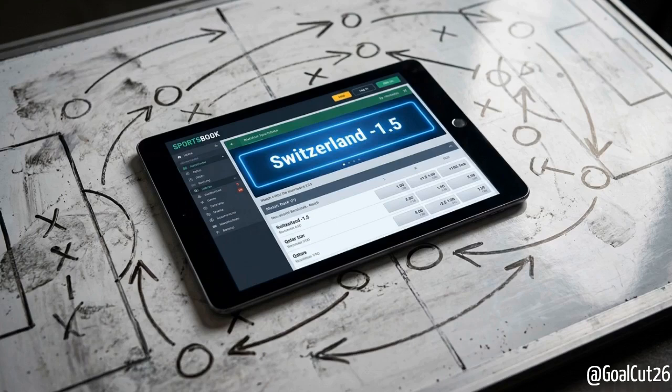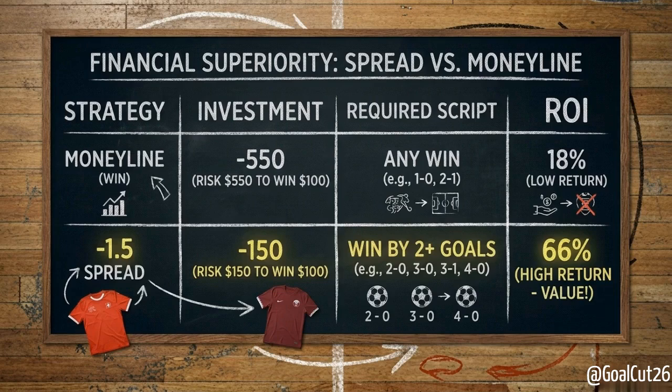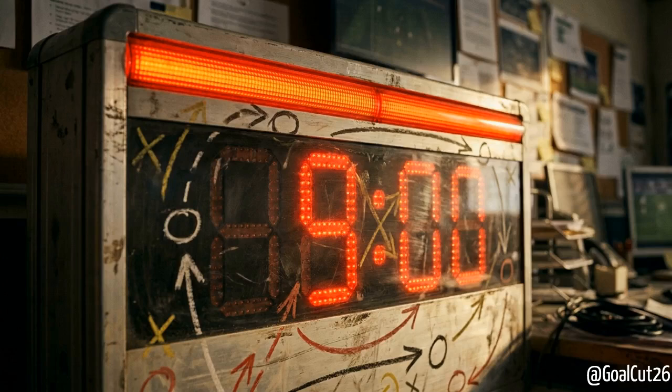The most straightforward alternative to the money line is the spread, specifically the Swiss -1.5 goal line. Looking at this comparison matrix, you can see how the required investment improves. You only need to lay a -150 price tag to get in. The required game script is straightforward. Switzerland must win by 2 or more goals to cash your ticket. If they execute, this bet yields a 66% return on your investment, vastly outperforming the straight money line.